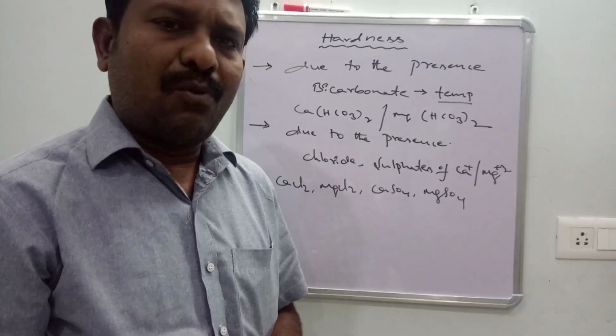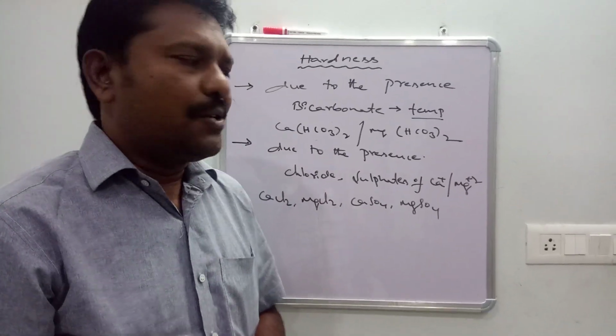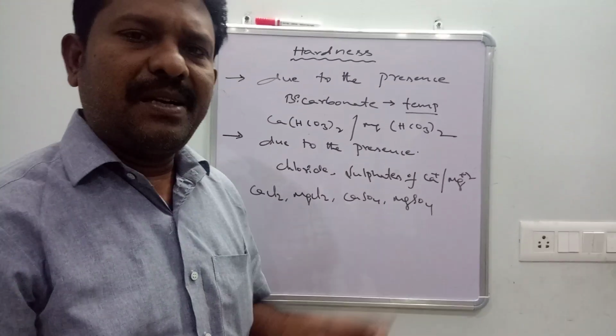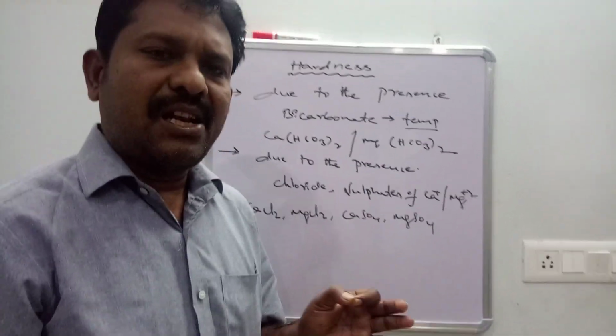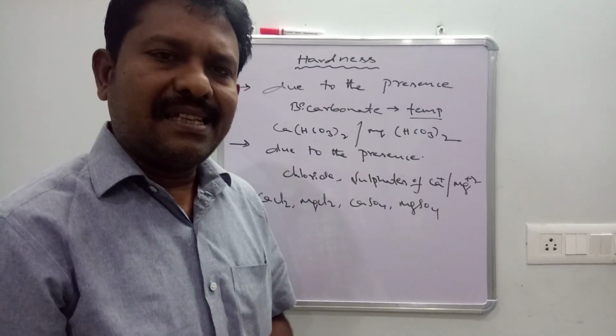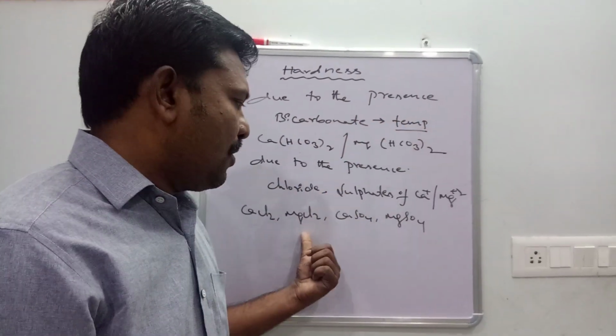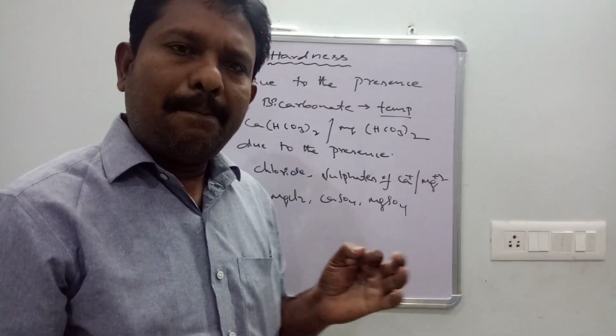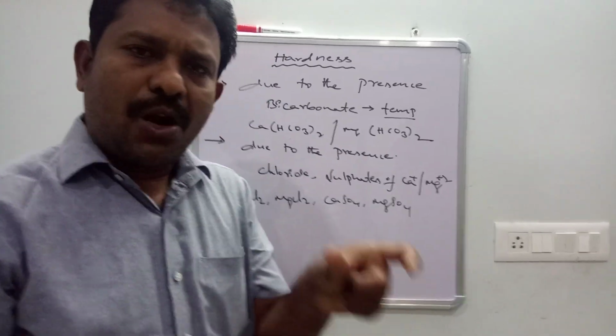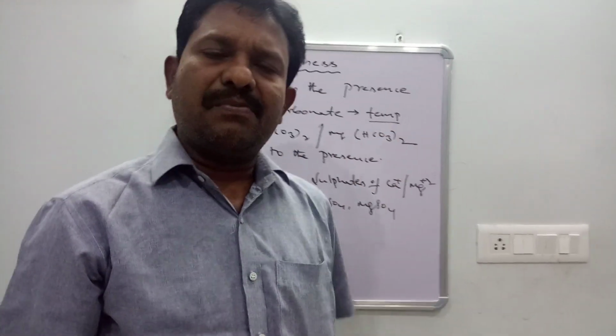Hardness is due to bicarbonates, chlorides and sulfates. Only bicarbonates cause a temporary hardness, chlorides and sulfates cause a permanent hardness. That is a short note on the meaning of hardness.